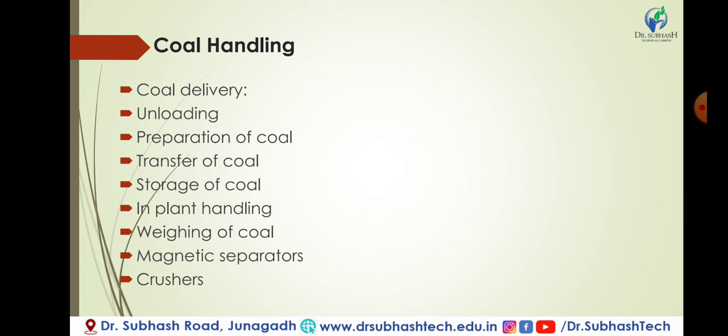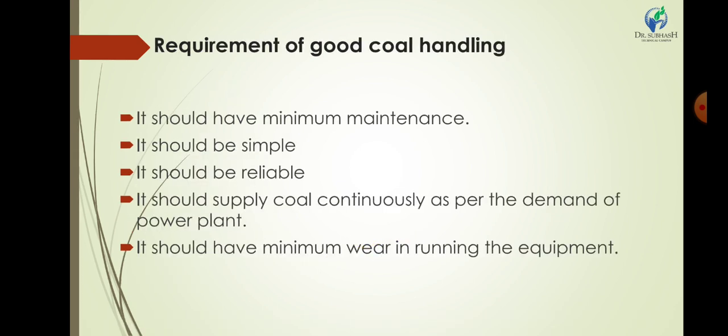After it burns, it becomes ash, and there is another system, the ash handling system, for removing the ash from boilers. So the requirement for a good coal handling plant is that it should require minimum maintenance in plant, transportation should be